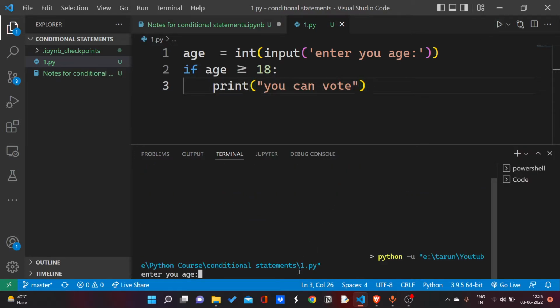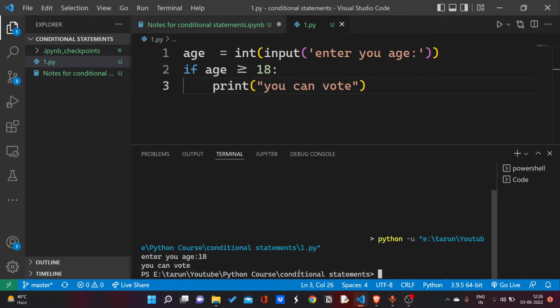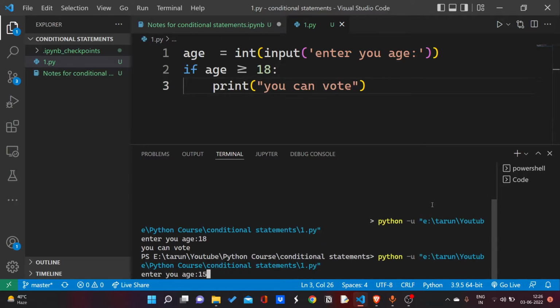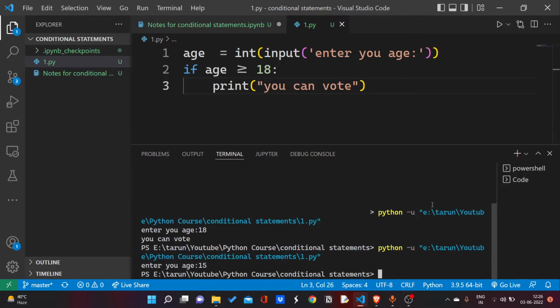As you can see, it is asking for my age. I will enter 18. Output is you can vote. If I put my age less than 18, like 15, I am getting nothing, because this statement will only get executed if my age is greater than or equal to 18.